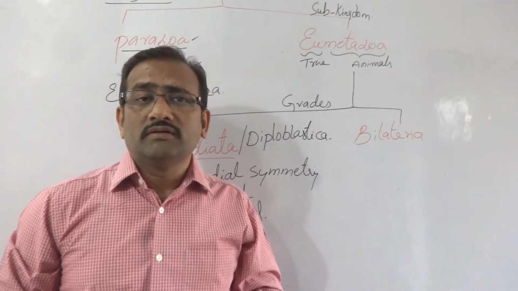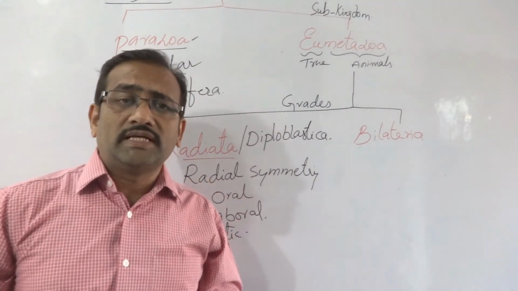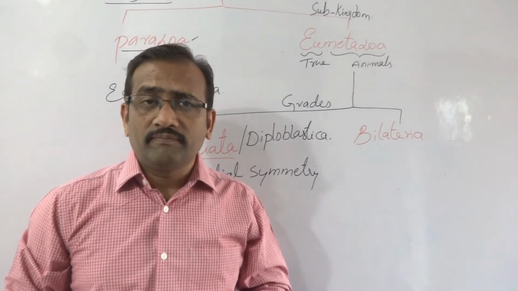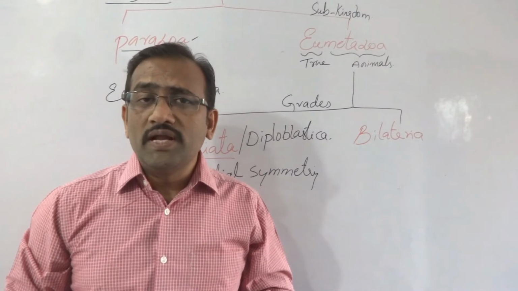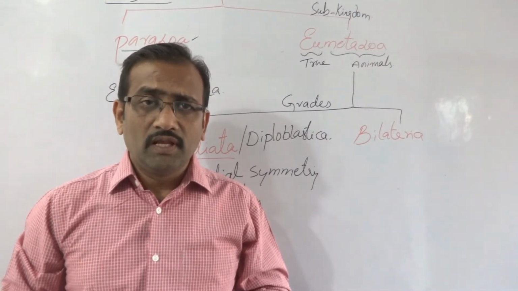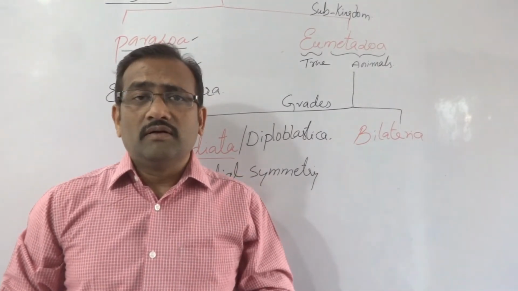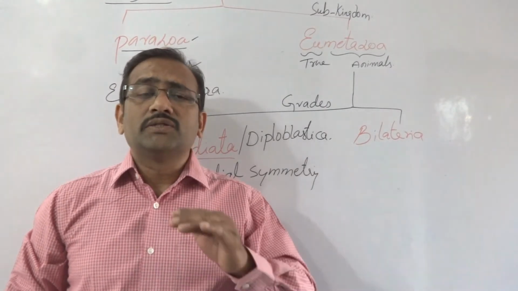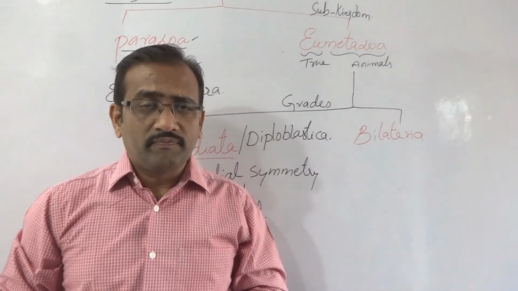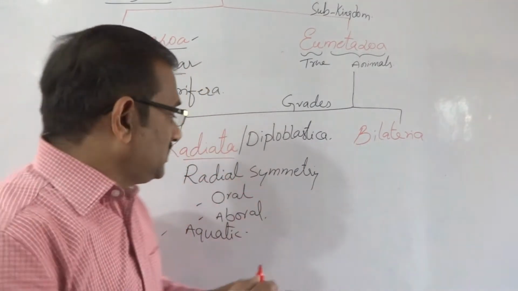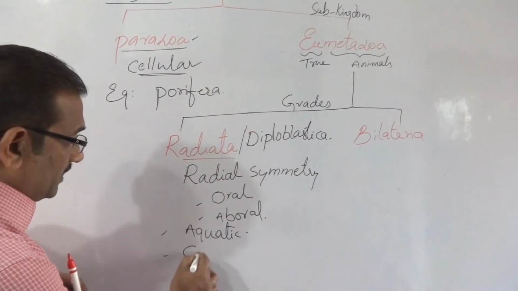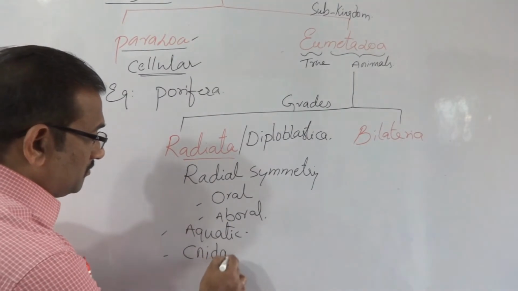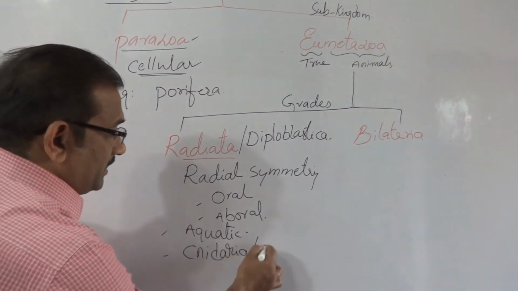Outside the body is the ectoderm, inside there is a second layer, the endoderm. All these animals maintain aquatic life, sessile and slow moving. Examples: Cnidaria and Ctenophora.